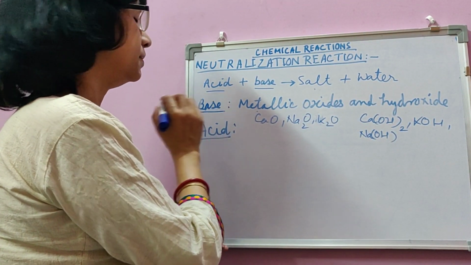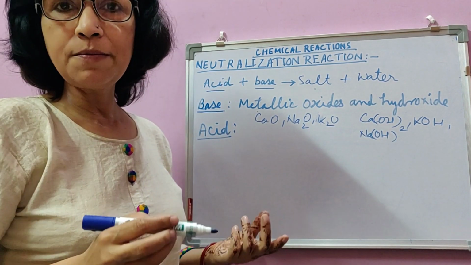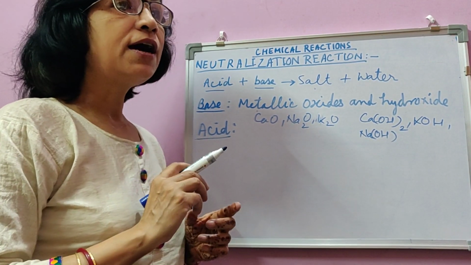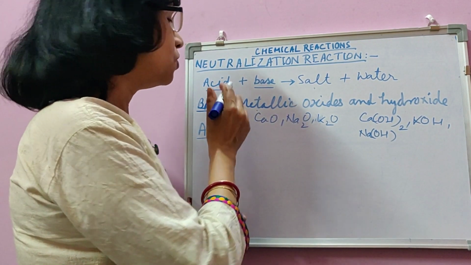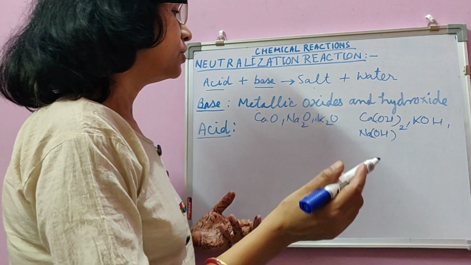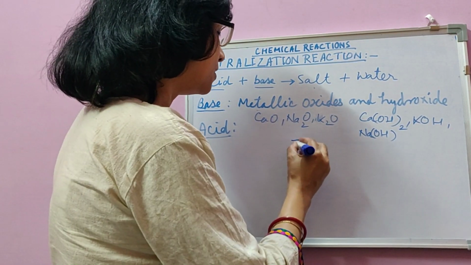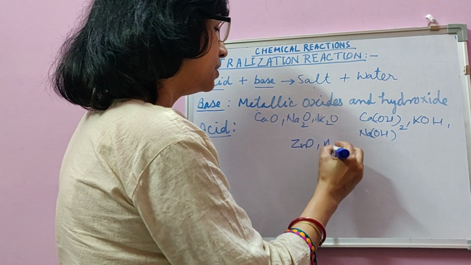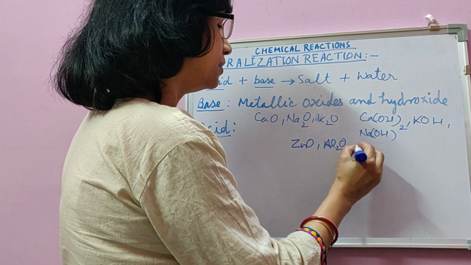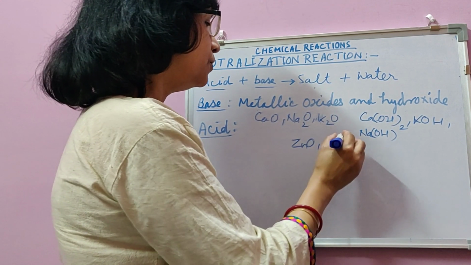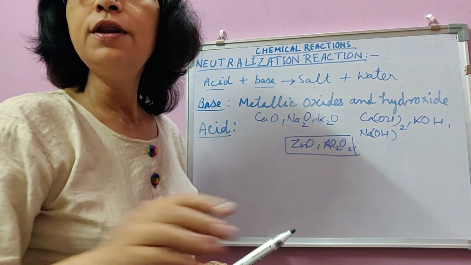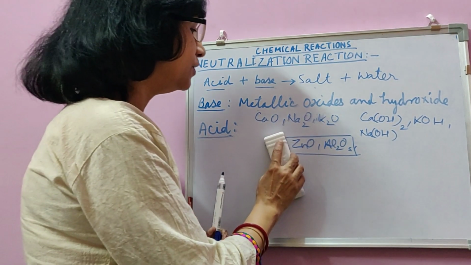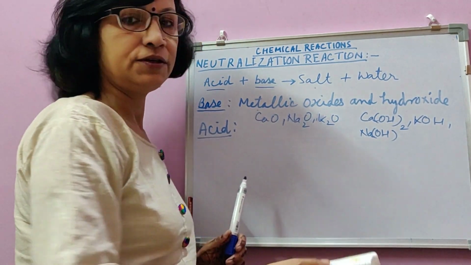There are some metallic oxides which are not basic by nature. They are said to be amphoteric oxides, like zinc oxide, aluminium oxide, etc. So we do not consider all metallic oxides, but only those metallic oxides which are basic by nature.